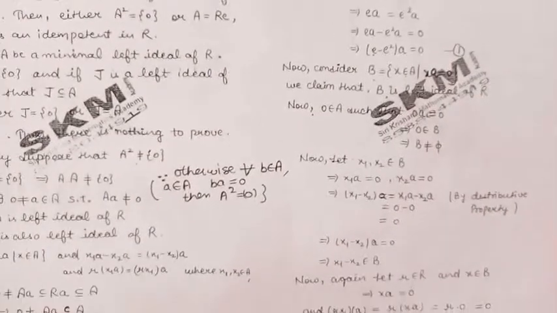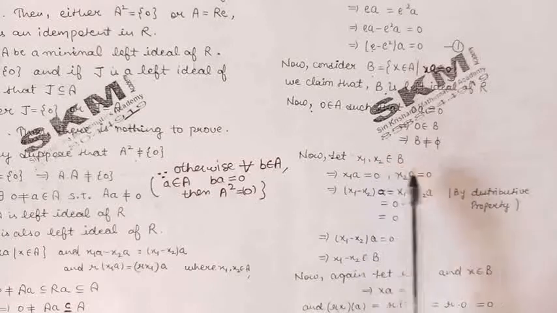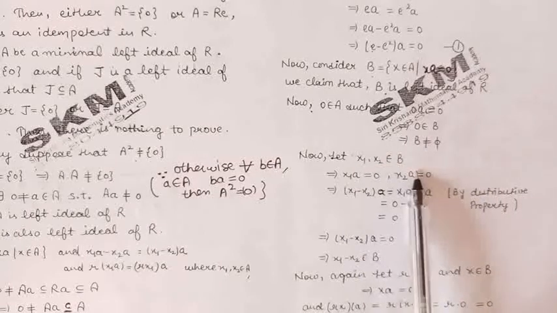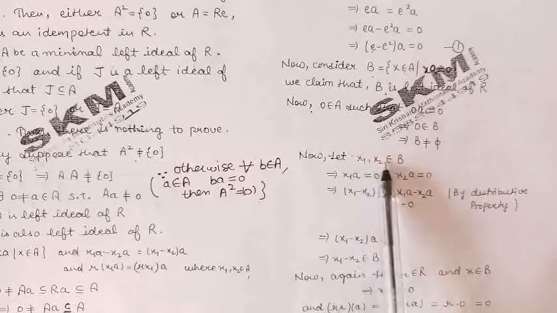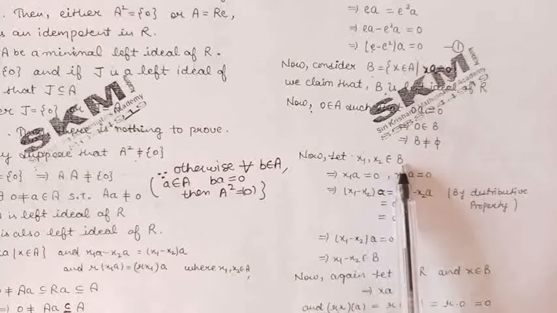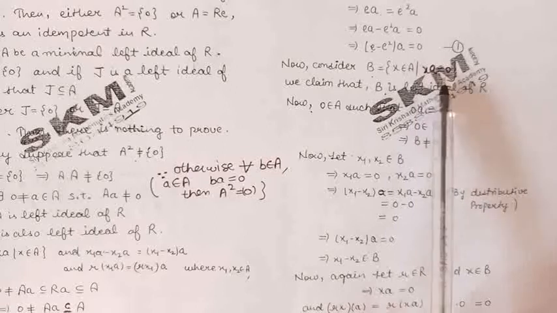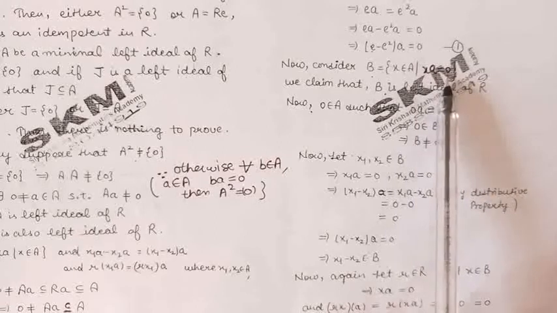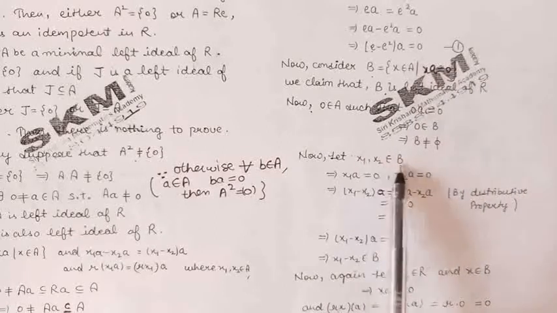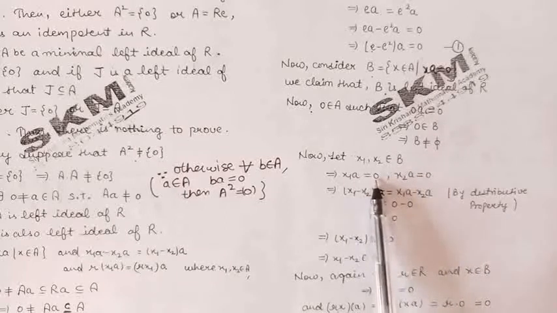Now the conditions for ideal. If we take two elements x1 and x2 belonging to B, we have to prove that x1 minus x2 belongs to B. Now because x1 belongs to B, by definition of B, x1 into a is equal to 0.